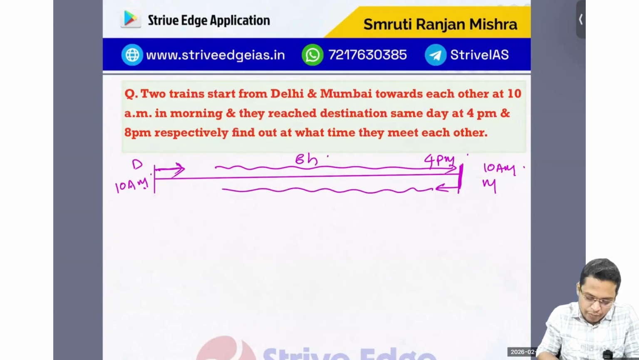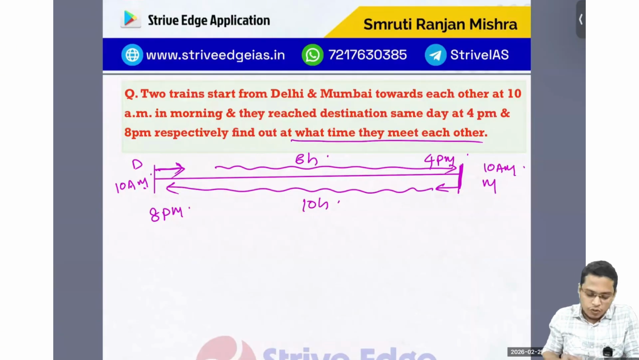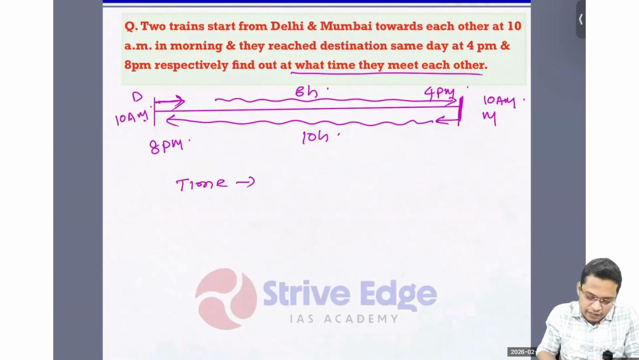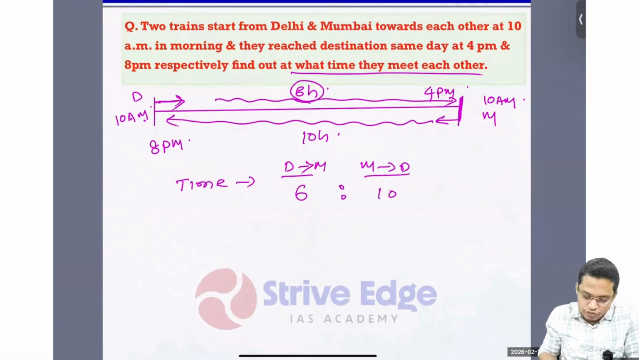But the train traveling from Mumbai to Delhi reaches at 8 p.m. So what is the time it is taking? 10 hours for this journey. So they reach their destinations as given, and we have to find out what time they will meet each other. Here we know the time ratio, the time the train traveling from Delhi to Mumbai takes and the train traveling from Mumbai to Delhi takes. So I can write the time ratio: Delhi to Mumbai is taking 6 hours and Mumbai to Delhi is taking 10 hours. Just cancel it out, and you'll get 3:5. So what is their speed ratio?